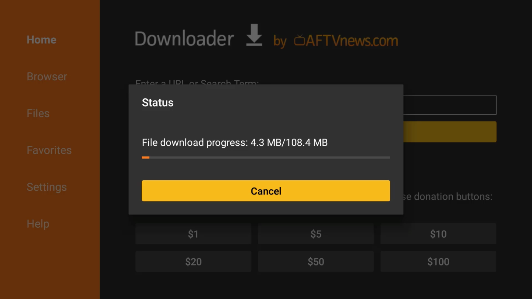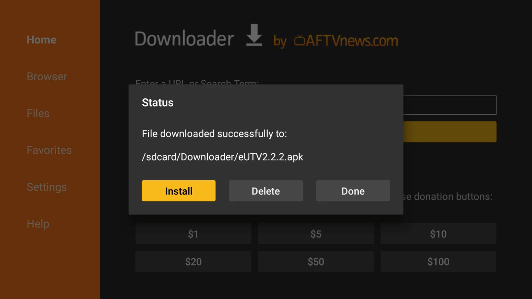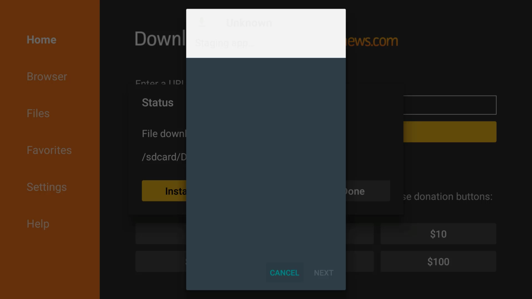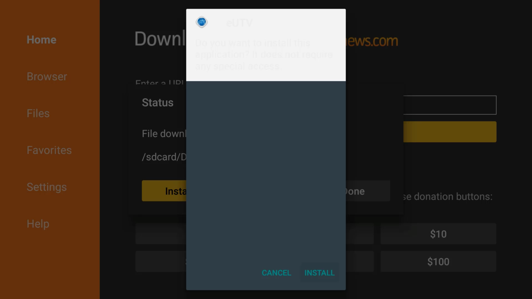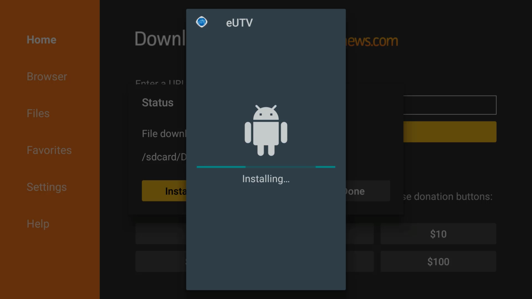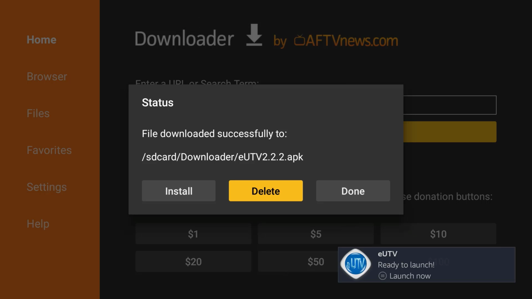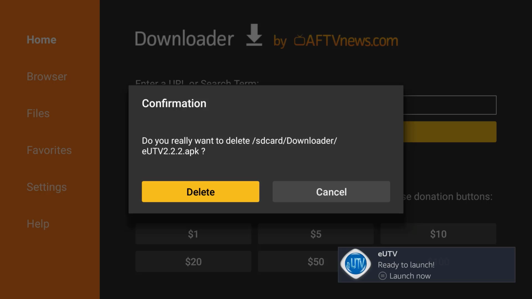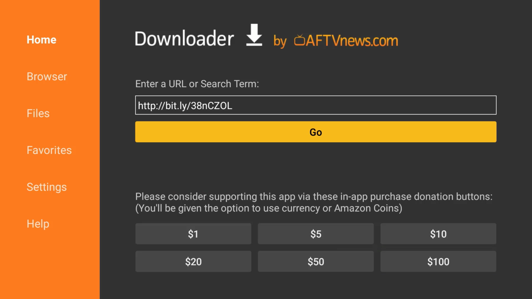Install that. Once that's installed, well, download it first, and then we're going to install it. Click install. After it's installed, don't open it, just hit done. You want to delete this file from the downloader app to save some space on your Fire Stick.